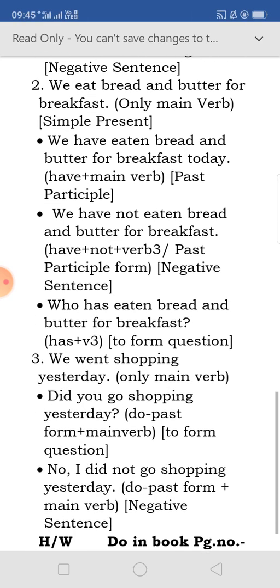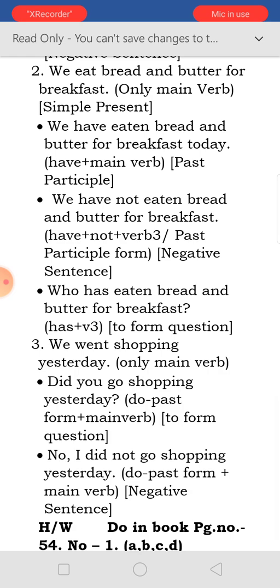Okay. Number 2, we eat bread and butter for breakfast. Eat is the only main verb here, and it is simple present tense. We have eaten bread and butter for breakfast today. That means this thing happened in the morning and we are stating it afterwards. So here have is accompanied with the main verb's 3rd form, and it is becoming past participle.